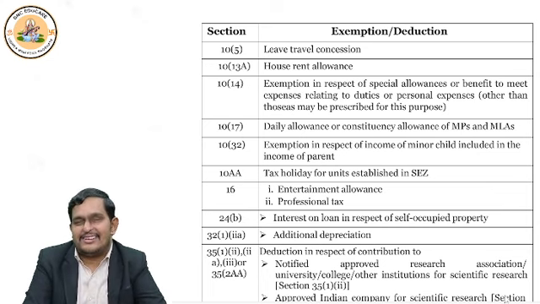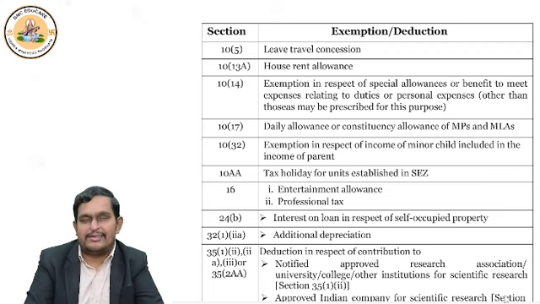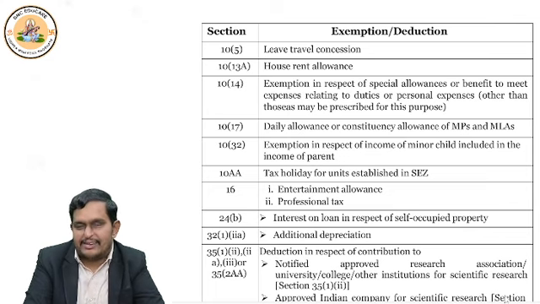Then where's the benefit? The benefit is under standard deduction. Standard deduction is a flat deduction which employees get from the salary income. Here the government gives some support to the default tax regime. If you file return under the default tax regime, 75,000 flat deduction is given, whereas if you file return under the optional tax regime, only 50,000 flat deduction is given. This is the difference. Are you able to understand?